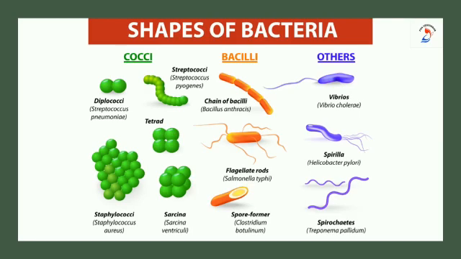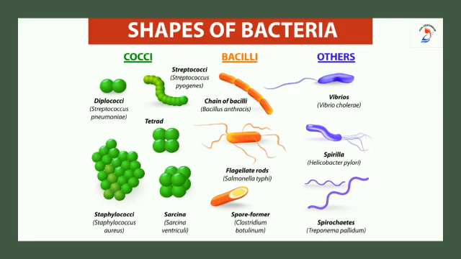Based on their shape, they are classified into 4 more categories: Coccus, Bacillus, Spirillum, Vibrio. Let me repeat: Coccus, Bacillus, Spirillum, Vibrio. Coccus bacteria are spherical in shape. Bacillus are rod in shape. Spirillum are spirally twisted. And Vibrio are comma in shape. Got it? So based on the shape, they are classified.